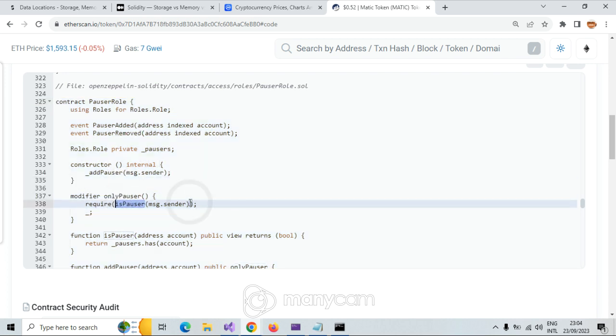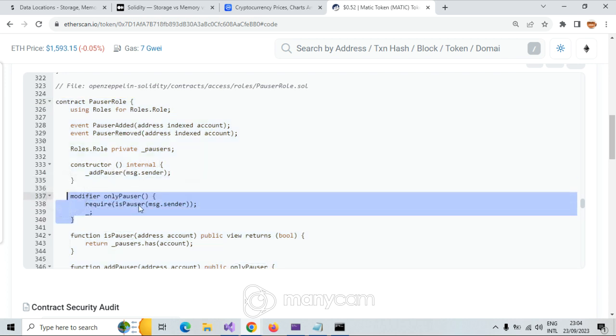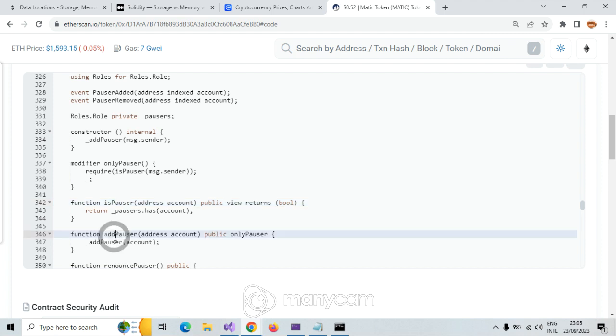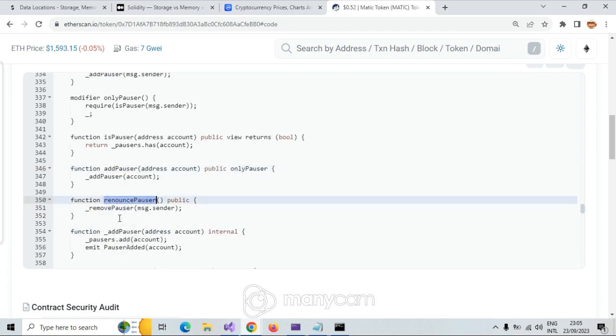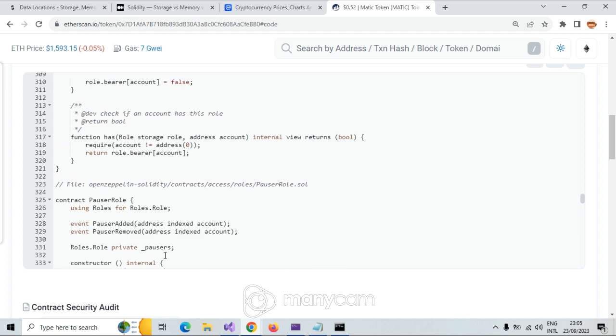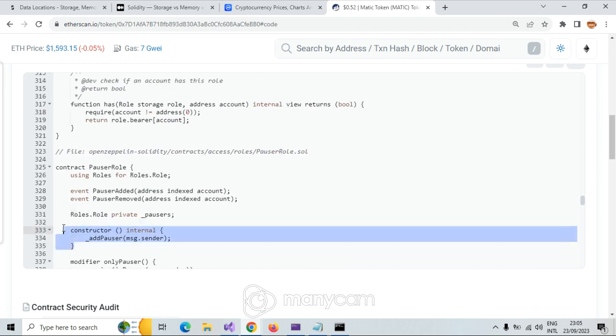Modifier require: it is required that it is not paused. Here we declare add pause, and this is really bad. Renounce pauser function, remove pauser, because we have it in the constructor, do not forget.